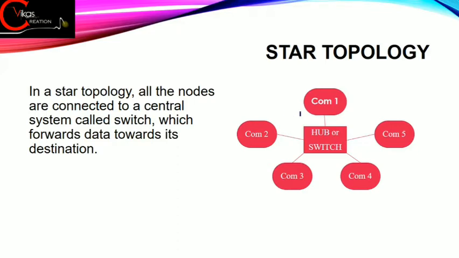And one more best thing is that in this topology we have a central device, a central hub or a switch, and this central hub or switch manages the data traffic also. So if one or more computers are asking for a common resource, in that case this hub or switch will easily prioritize the requests. Now let's say that in the same network we have a printer P, and computer 1, computer 5, and computer 4 all want to use the printer.